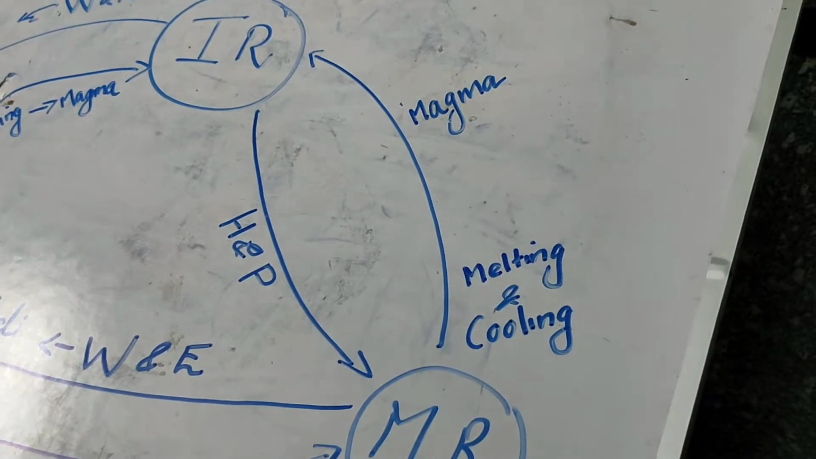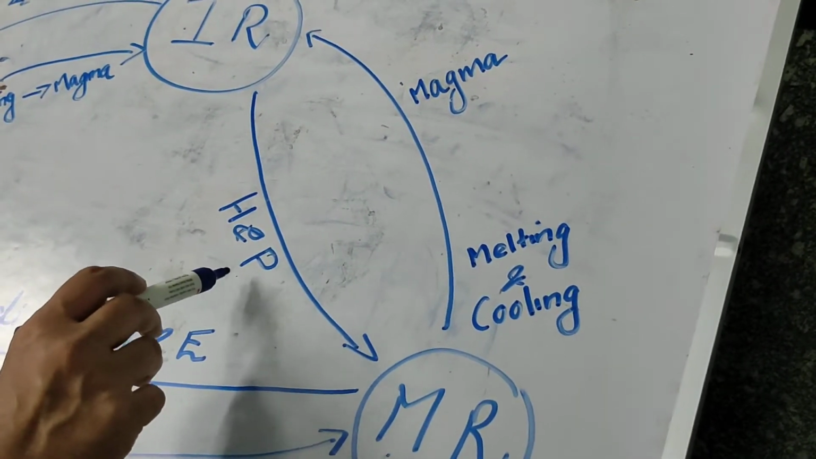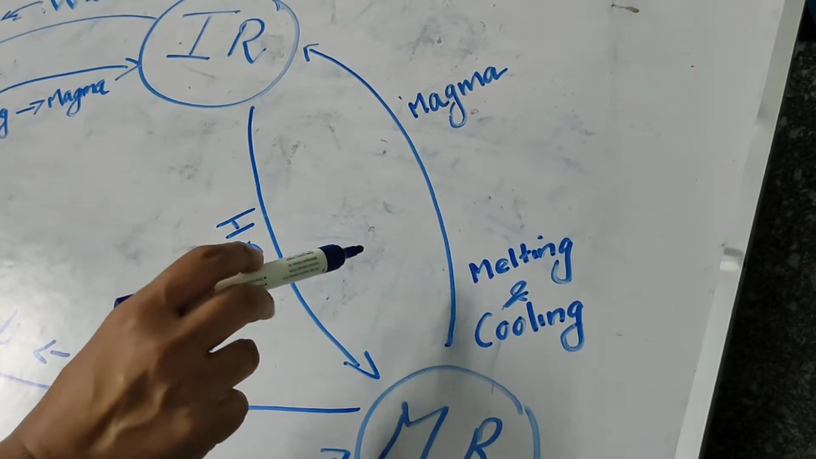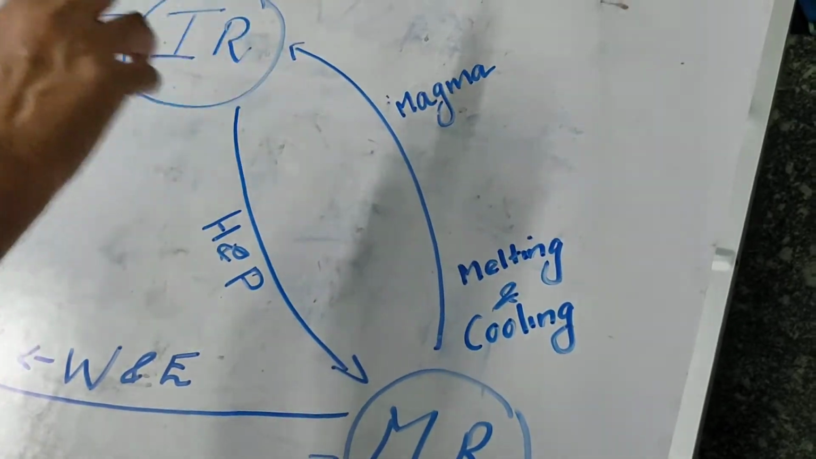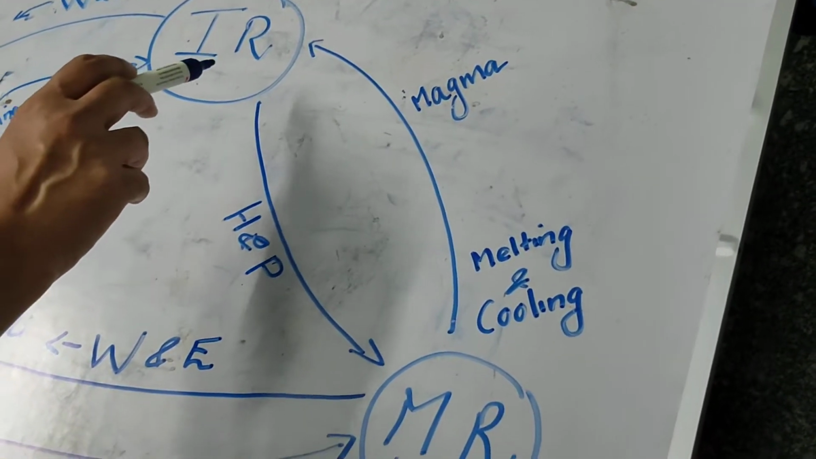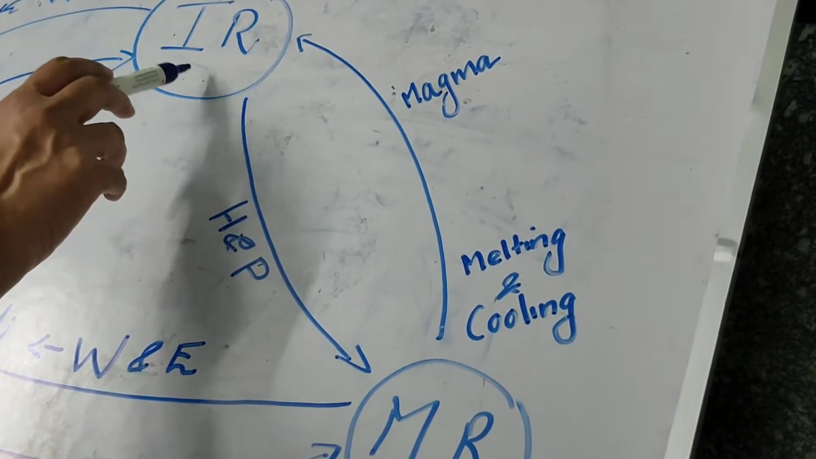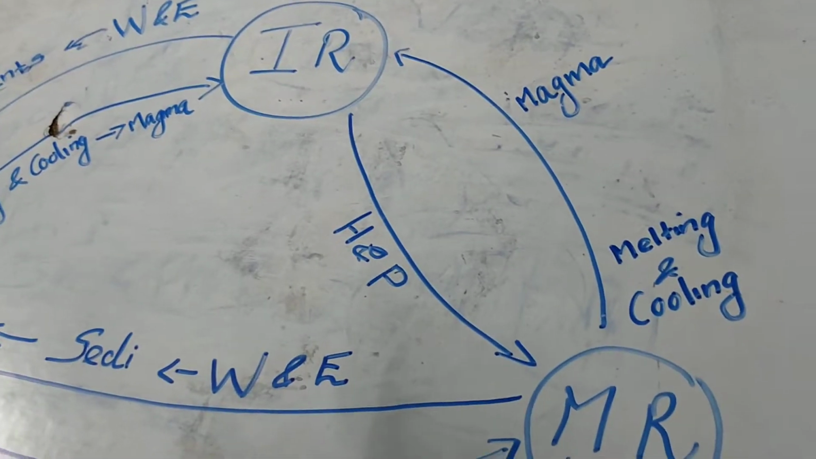When metamorphic rock is subjected to high heat, it melts and cools down and becomes magma, right? And this magma, what happens? We already know it solidifies and forms igneous rock. Yeah, simple. But the cycle does not end here.